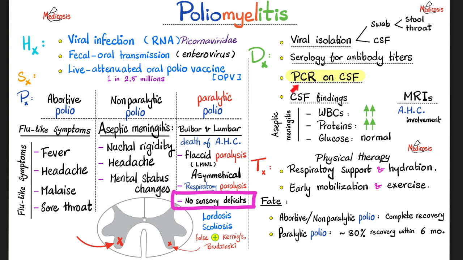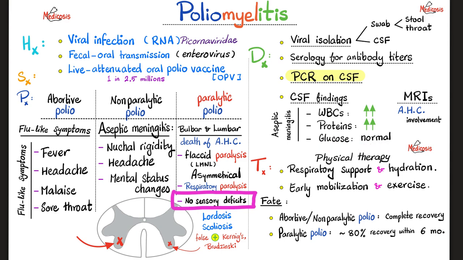When you tap the subarachnoid space via lumbar puncture, what will you find in the CSF? White blood cells are high because it's an infection. Proteins are high because it's an infection. Glucose is normal because it's a viral infection. Viruses are not considered to be living organisms. We call them particles, not organisms, because they are kind of living but also non-living at the same time. Basically, viruses do not want to eat your sugar because they are not living organisms.